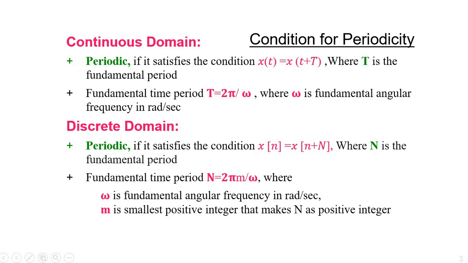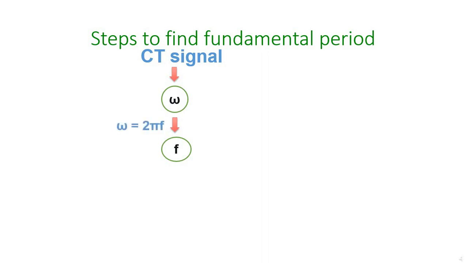Now let's see how to find the periodic nature. These are the steps to find the fundamental period. If our signal is a CT signal, we will have ω, the angular frequency. From ω, we will be able to find the value of f, since ω equals 2πf. After finding the value of f, we will be able to find the value of T, because f is equal to 1/T.